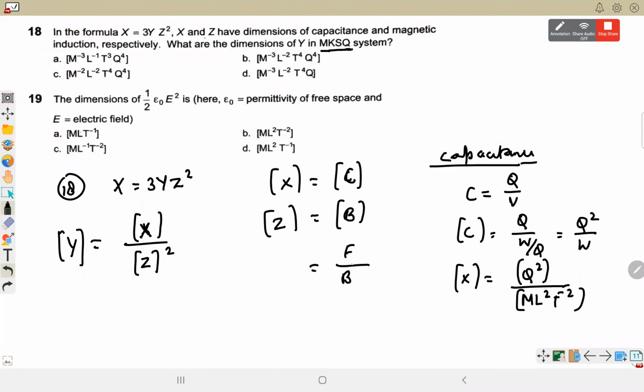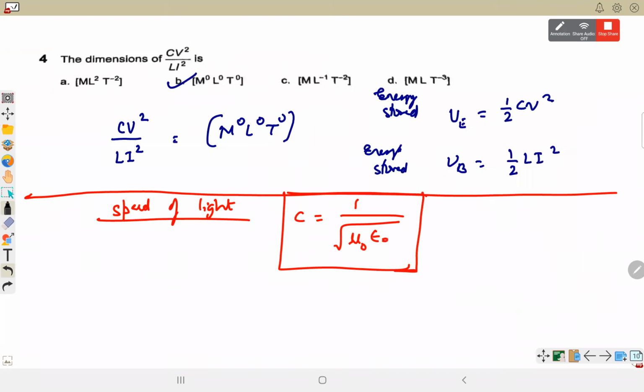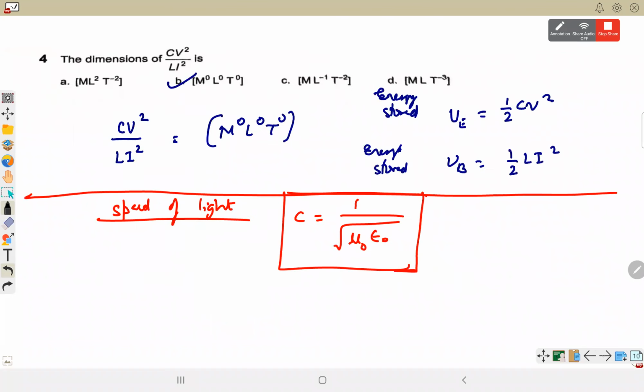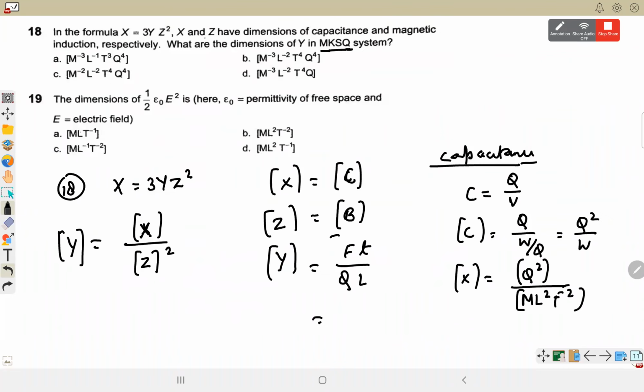F is equal to F upon I into L, and I becomes Q by T. So Ft upon QL. This is a dimension that we just calculated in the last question. Ft upon QL, so it will be MT⁻¹C⁻¹. I'm using this because in the last question we did. So C here is Q actually.